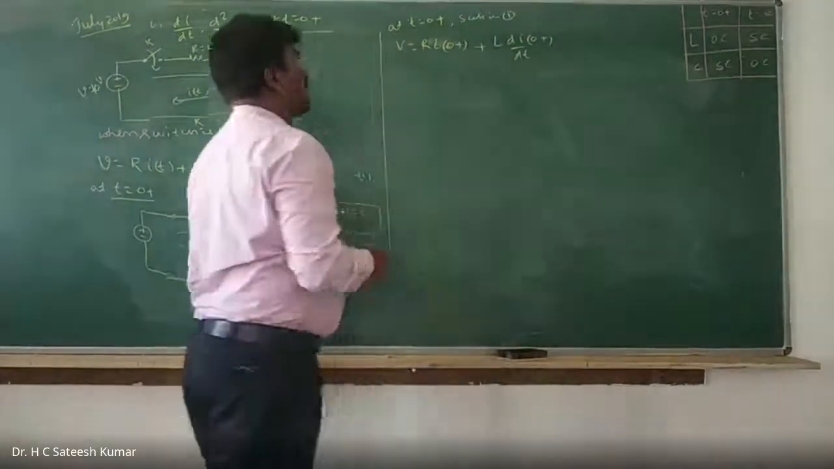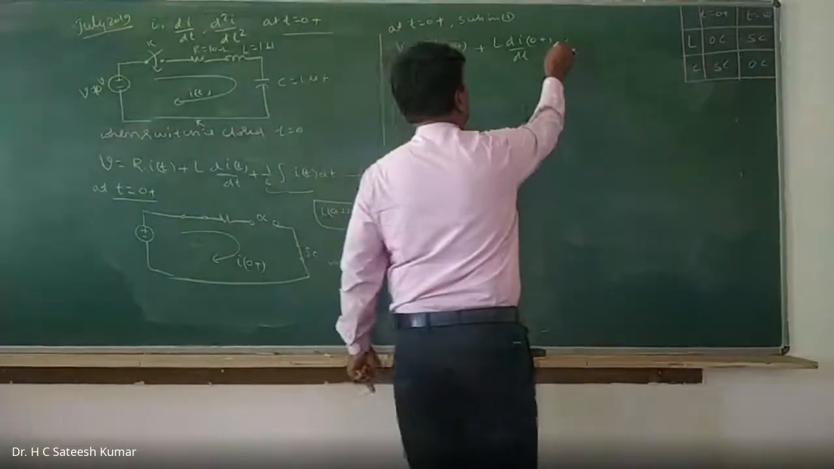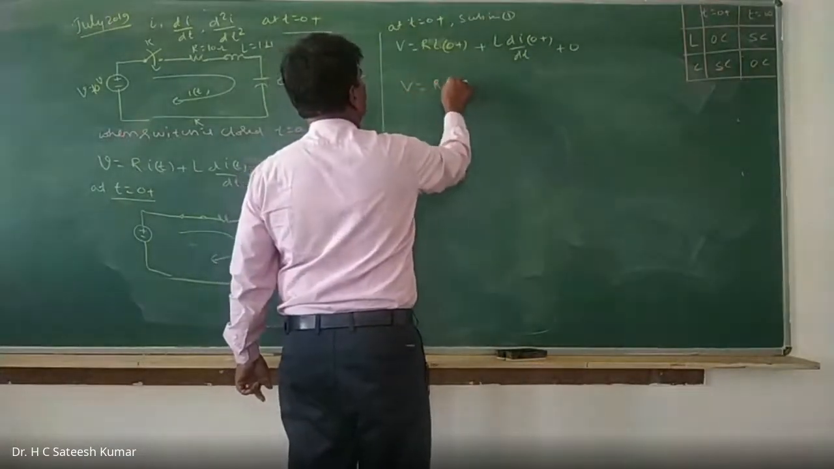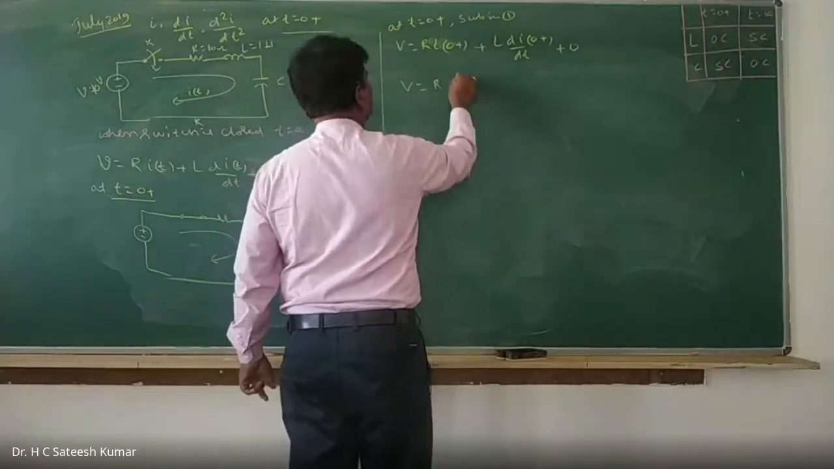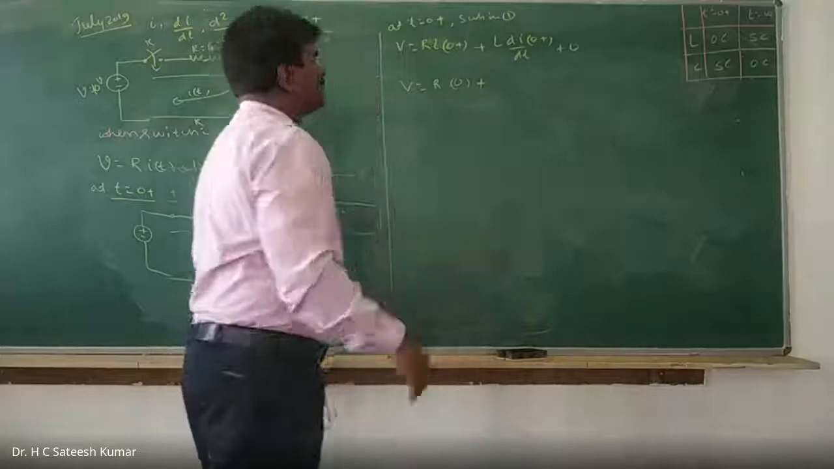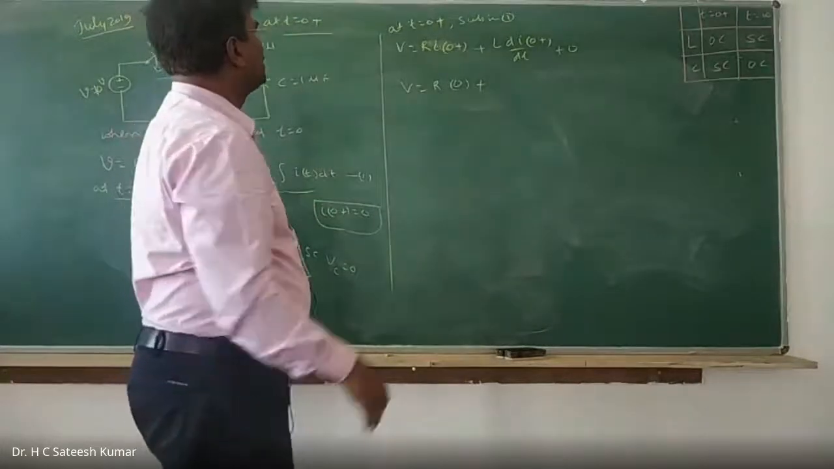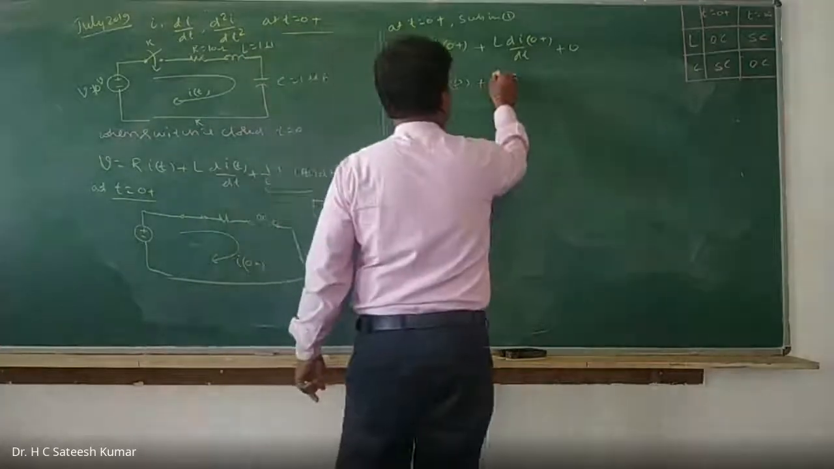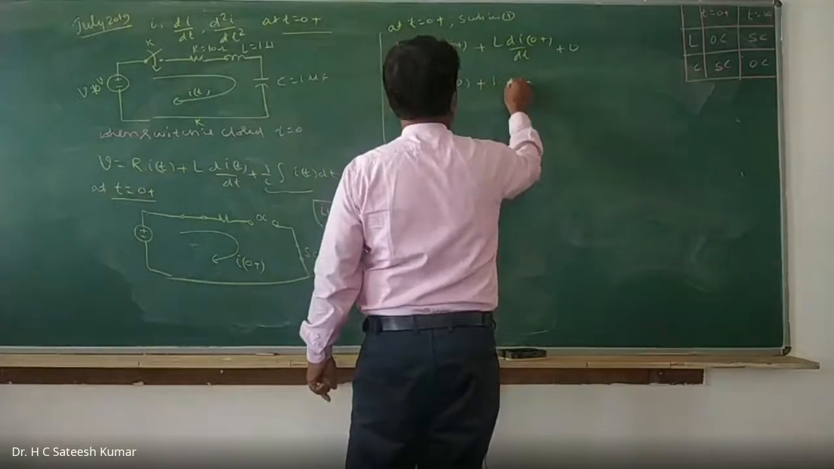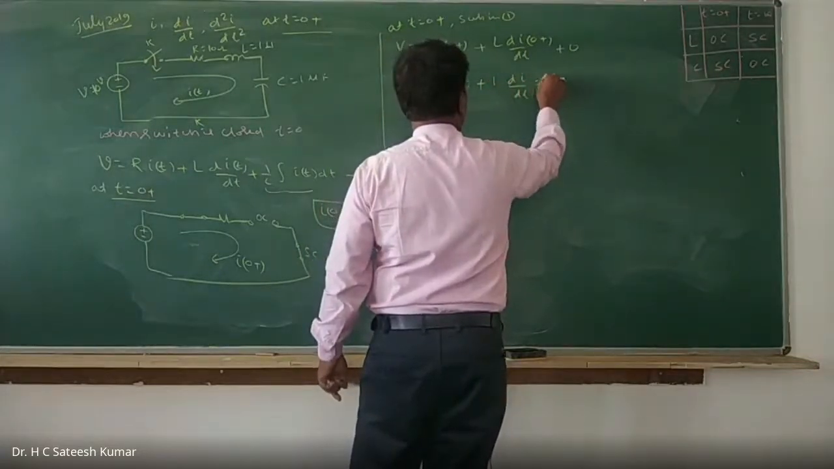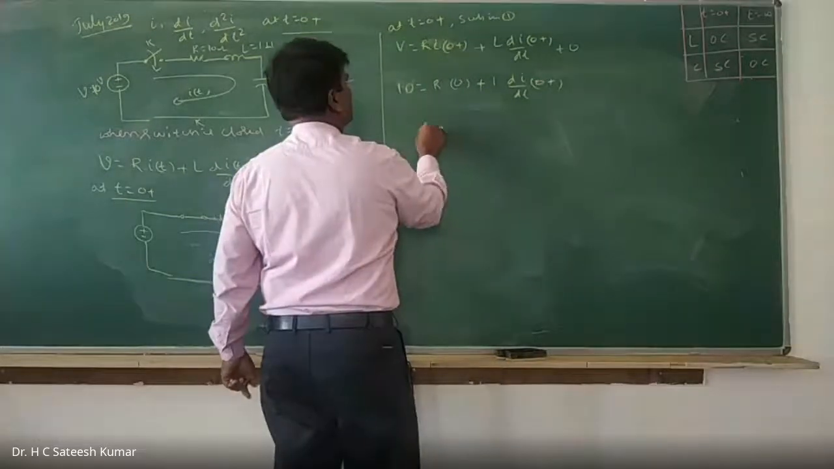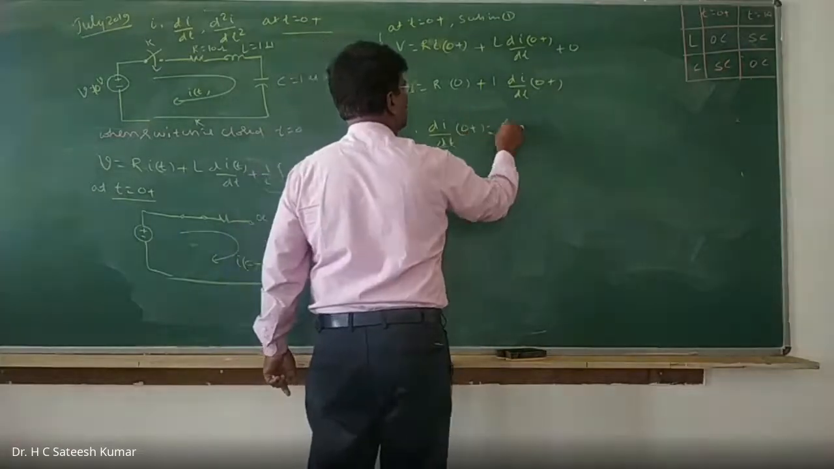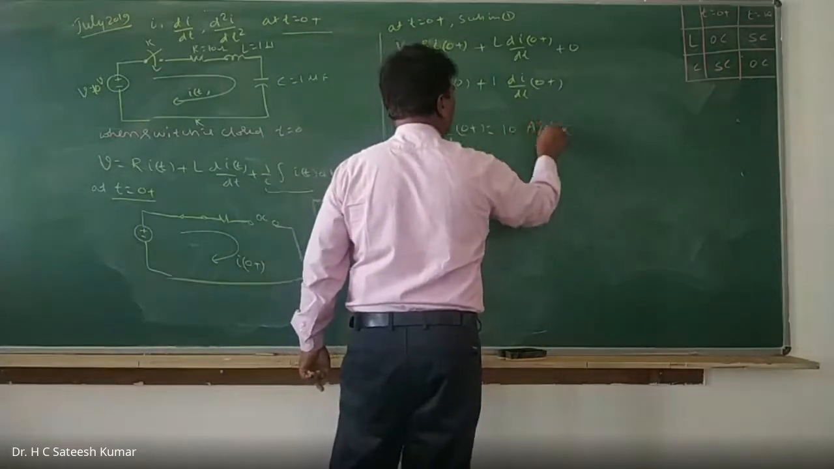Okay, right. Now what will happen? And what about this one? This one will become equal to 0. So therefore, you can write it. V is equal to R into I0 plus, which is 0, plus I0 plus into 0. And V value is given, 10. 10 plus L, L is 1, into di by dt at 0 plus. Therefore, di by dt at 0 plus is equal to 10 amperes per second.